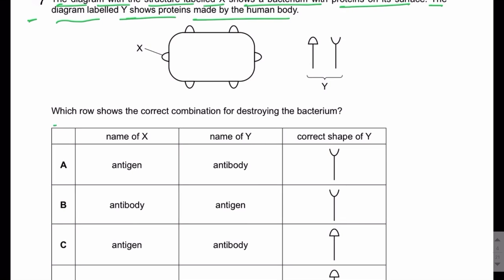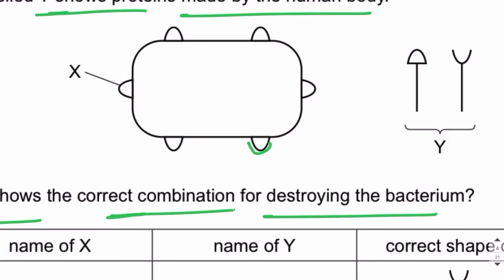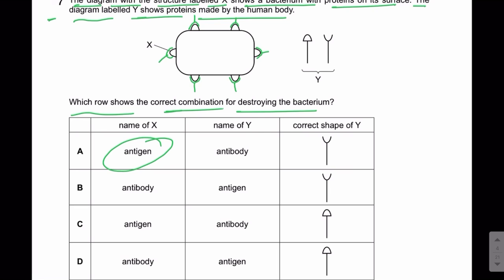Which row shows the correct combination for destroying the bacterium? So guys, you all know that to destroy the bacterium, antibodies must bind to the antigens on the bacterium. So antibodies should bind to the antigens on the bacterium. This is the antigen, and to this antigen the antibody must bind. And when these antibodies bind to the antigens, what happens is that this bacterium is engulfed or phagocytosed by the phagocyte. So name of X is the antigen, right?